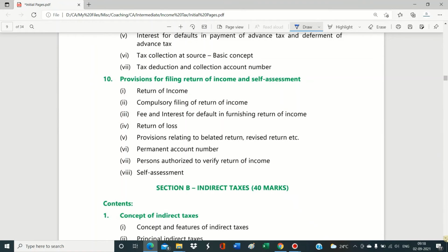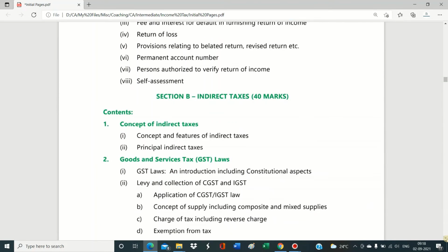As I told you earlier, you have two sections. Section A is of Income Tax Law, which I have seen. Now Section B, that is indirect tax, consists of 40 marks from your exam point of view. This is basically your GST. In this, we learn and understand the concept of indirect taxes first: what exactly indirect taxes are, the difference between direct and indirect taxes, and the features and principles of indirect taxes.